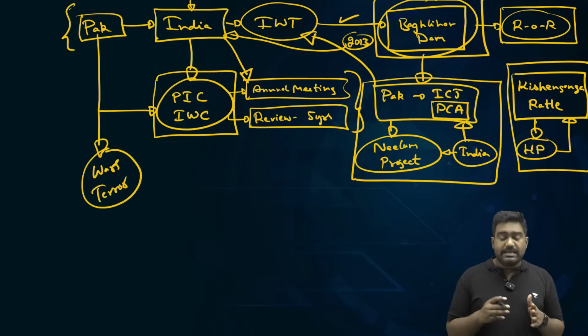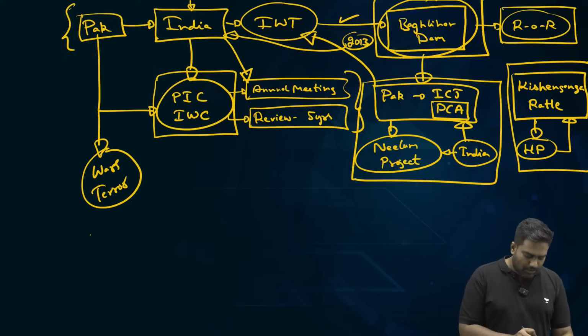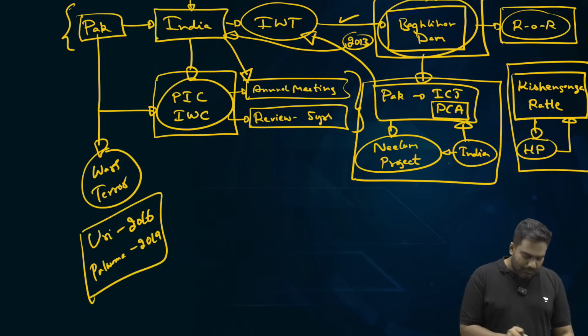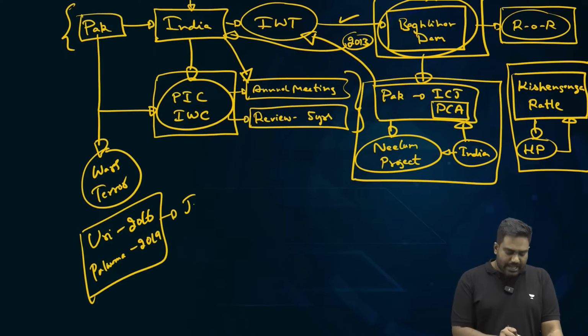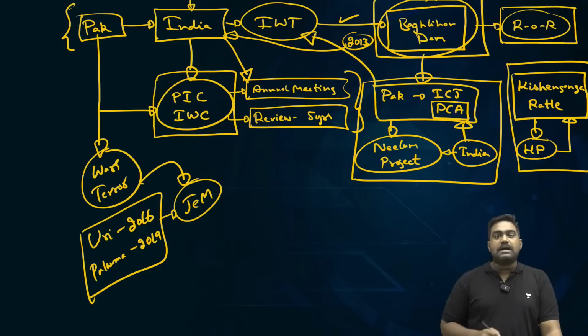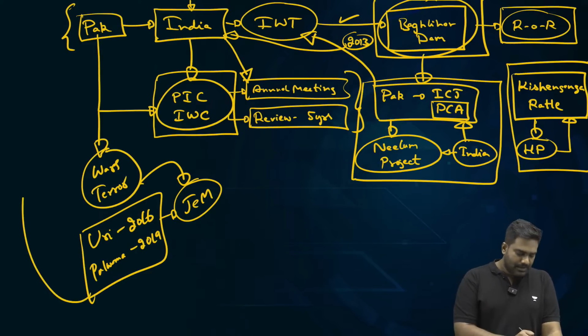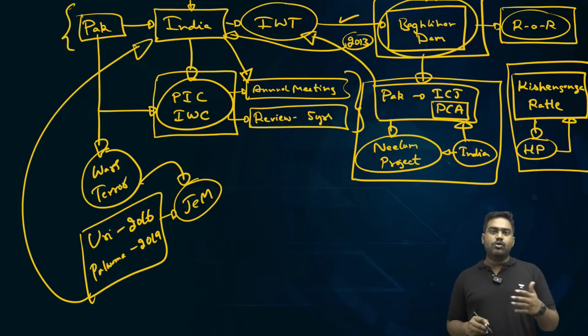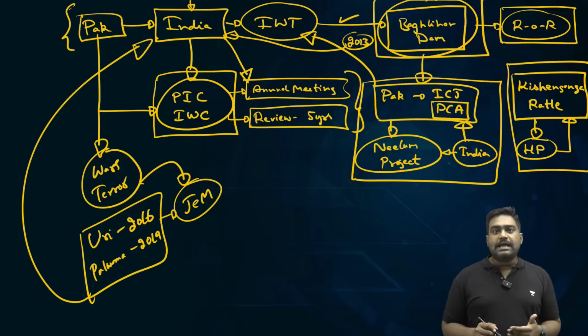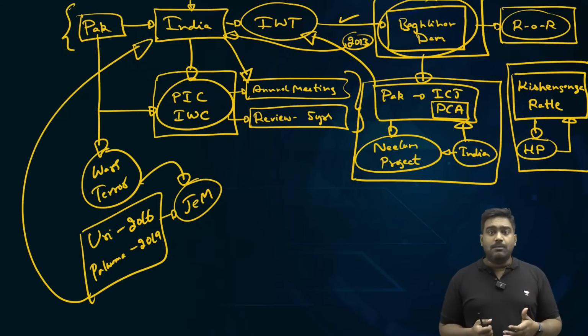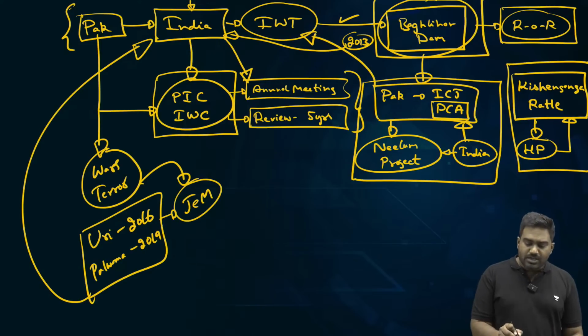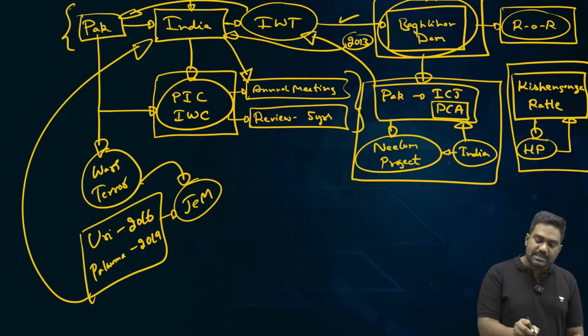But in the recent years, our thinking has started changing, especially after the Uri attacks of 2016 and the Pulwama attacks of 2019. These were turning points. These attacks were carried out by Jaish-e-Mohammed, sponsored by the Pakistani deep state, by the Pakistani army and its intelligence agency, the ISI. This was like the final nail in the coffin for India. After these repeated attacks, a debate started in India within the media, within the government as well, amongst strategic experts, that should India use the Indus Water Treaty to punish Pakistan?